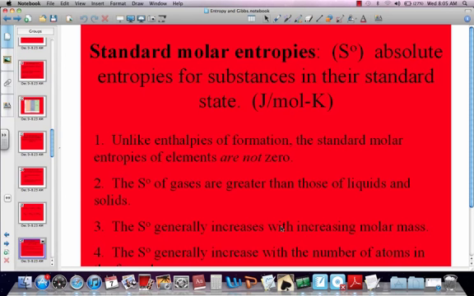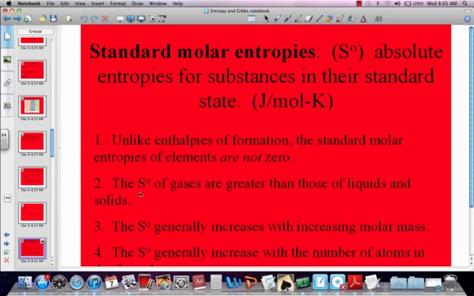Standard molar entropies. If you look in the back of the book, just like we did with enthalpies of formation, there's also entropies of formation. Absolute entropies for substances in their standard state. Unlike enthalpies of formation, the standard molar entropies of elements are not 0. That's because everything has movement, therefore everything has disorder.